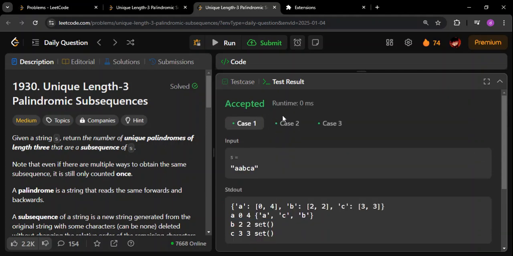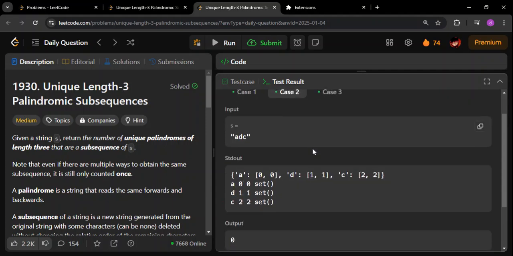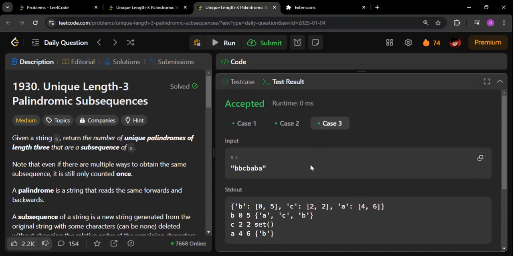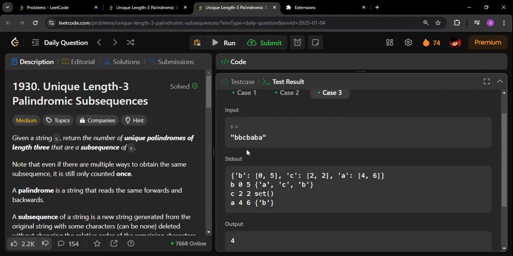Next, let us go to some other example. Yeah, let us go to this. If you see here, we are starting with B first. As you can see, the first occurrence of B is 0 and the last occurrence of B is 5. Now, in between these, we need to know the unique characters. If you see, the unique characters are A, C, and B.